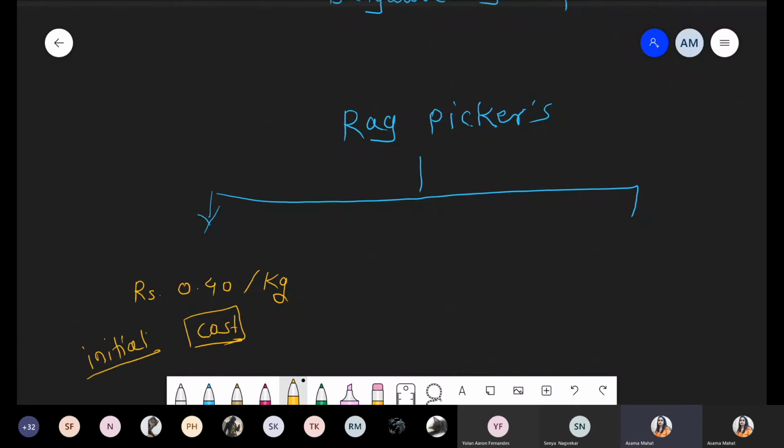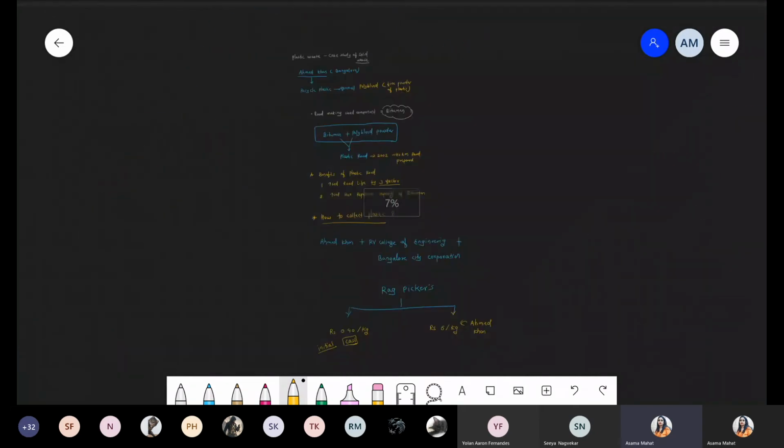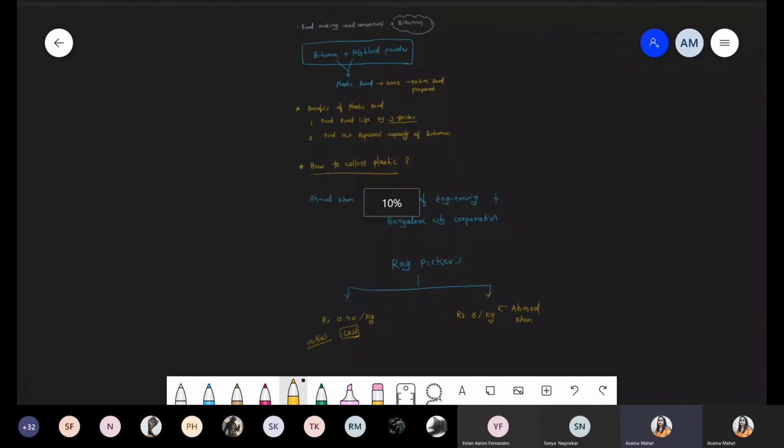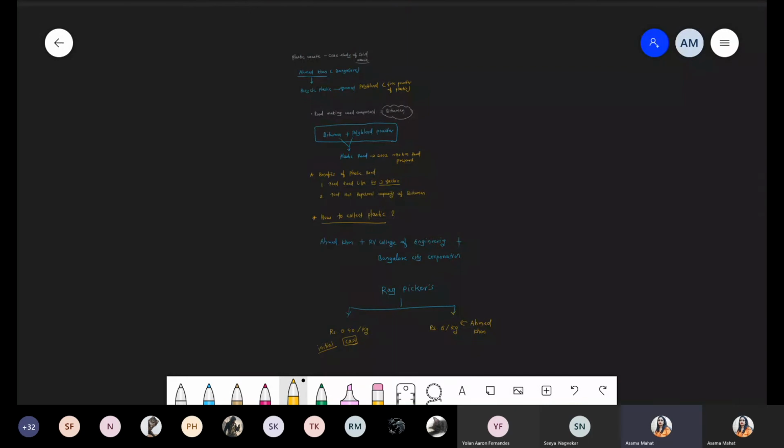But now what happened? Ahmed Khan offered: you give me plastic, I'll give you rupees 6 per kg of the plastic. Who offered this? Engineer Ahmed Khan. So definitely that is cost effective, but considering the quality and the half life of this plastic road, when they managed all that, they decided to give 6 rupees to the rag picker. रag picker को भी अच्छा है, चलो यार per kg पहले 40 पैसे मिल रहे थे, now they are getting 6 rupees. So now ultimately they collect so much plastic.